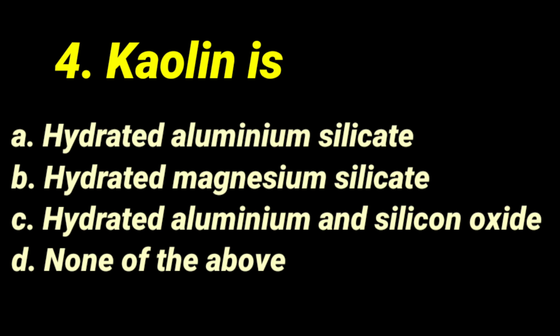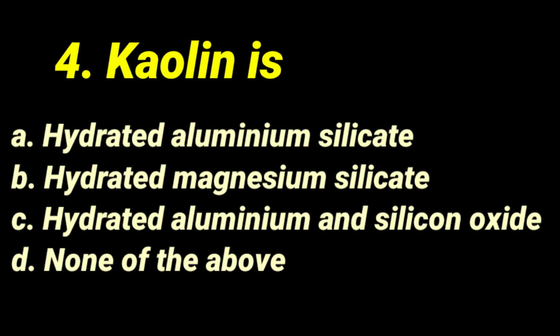Then question number 4: kaolin is dash. Hydrated aluminum silicate, hydrated magnesium silicate, hydrated aluminum and silicon oxide, or none of the above. Before answering this question, we have to know what kaolin is. Kaolin is a mineral source of the drug.